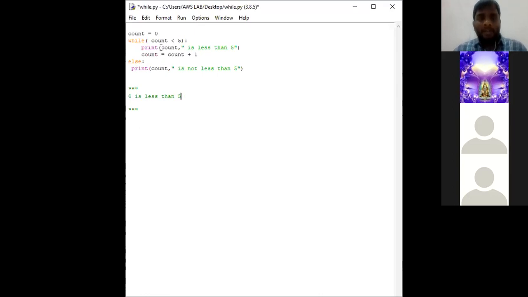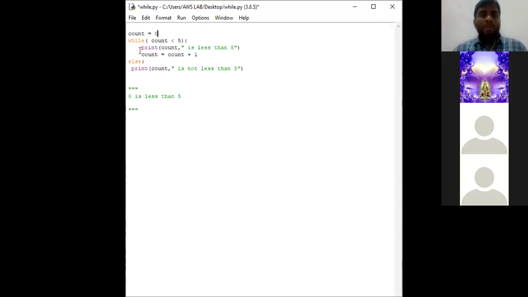Here count is a variable. So in the first iteration of the while loop, the value of count is 0, and the first output is 0 is less than 5. Okay. Next, the count will be incremented. So count is equal to count plus 1. So 0 plus 1, 1.